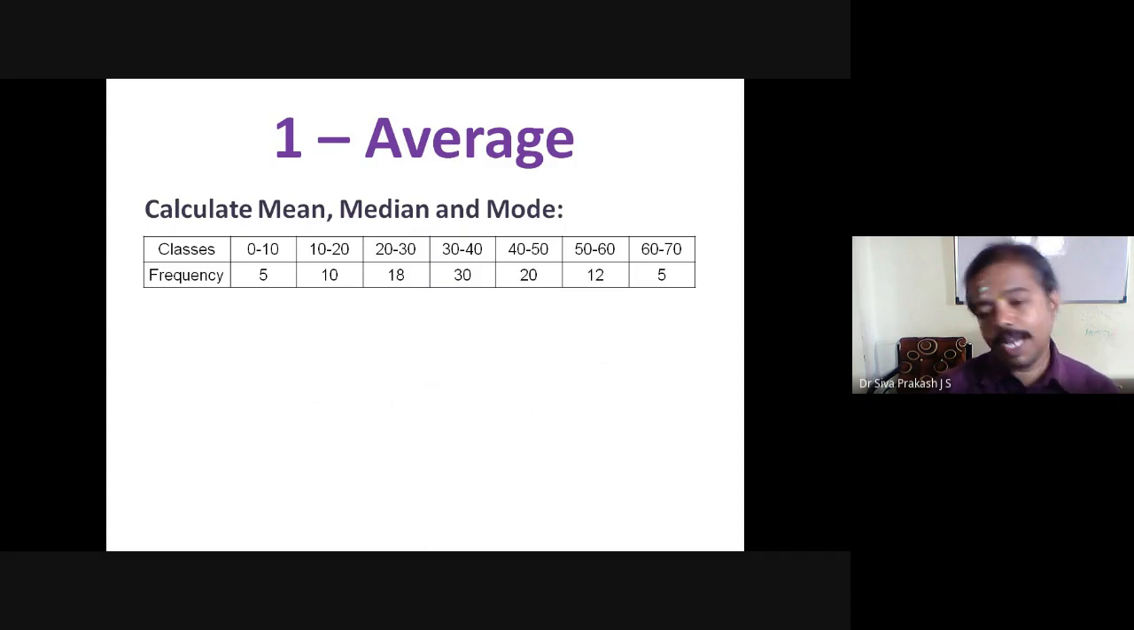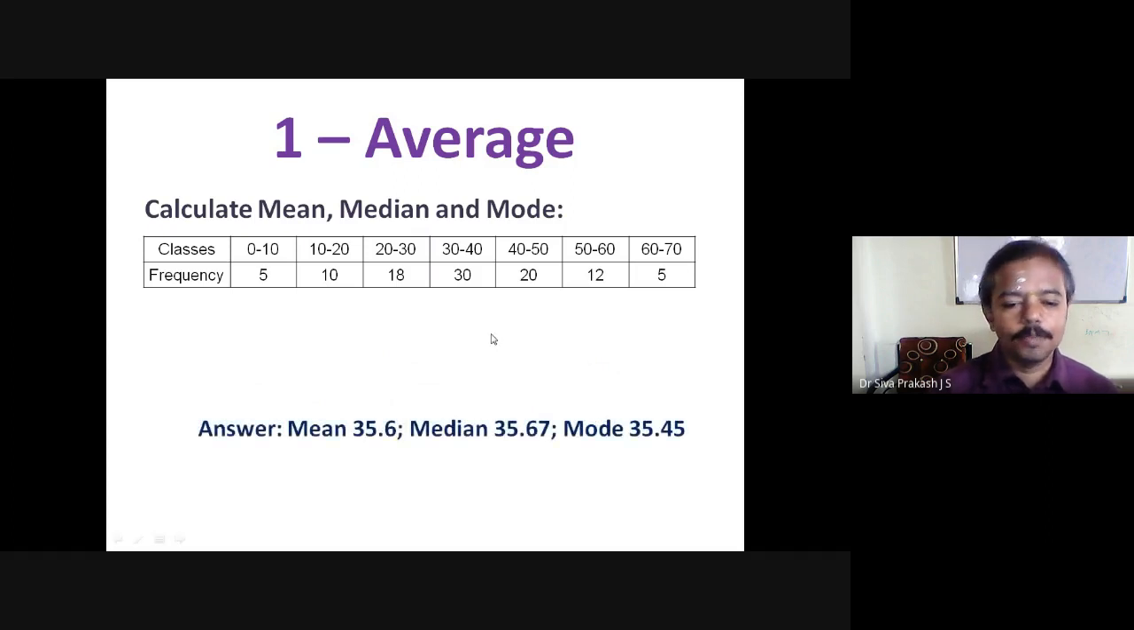Now let me show you the answer calculated by my students. The actual mean, median, and mode come to 35.6, 35.67, and 35.45 respectively, which means it comes towards 40, between 35 and 40. So the answer is around 35 to 36. I hope I'm clear to you, right?